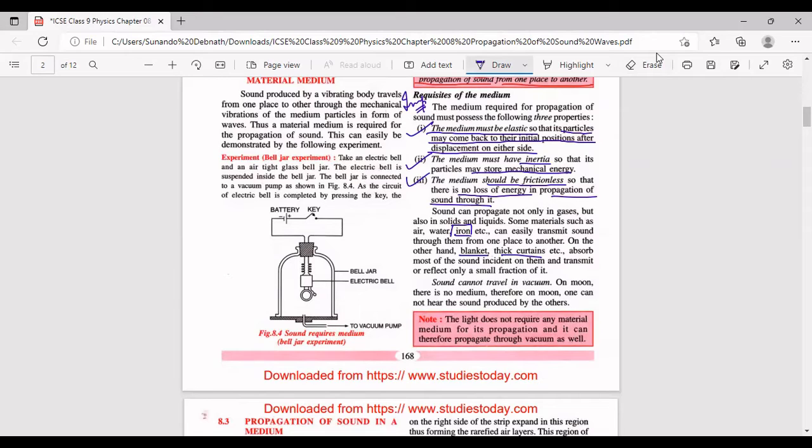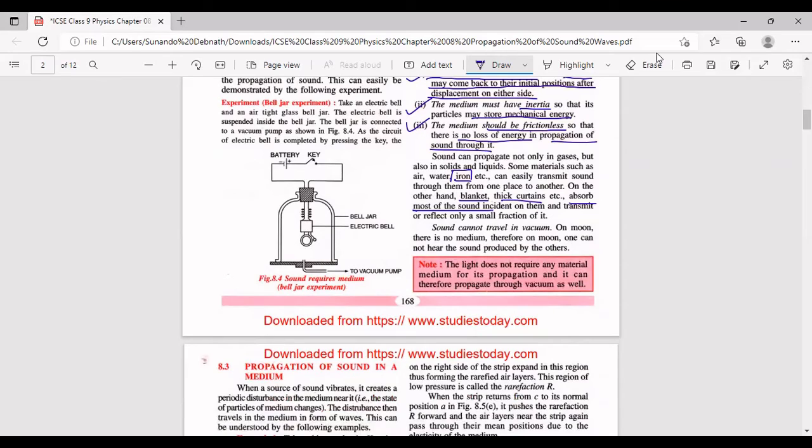And these soft solids have a property of absorbing sound. So they absorb the sound and do not transmit a good amount of it, because a major part of sound is absorbed by them. यही यहाँ पे लिखा हुआ है. Sound cannot travel in vacuum.